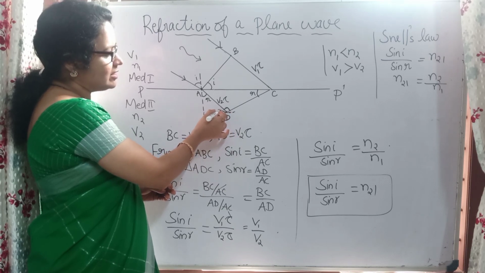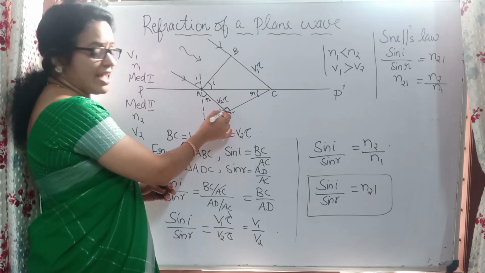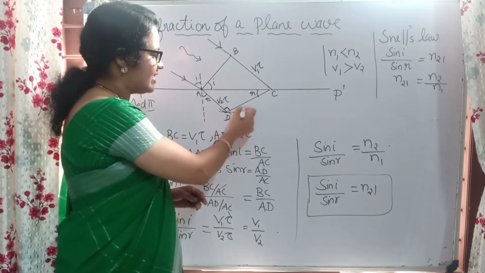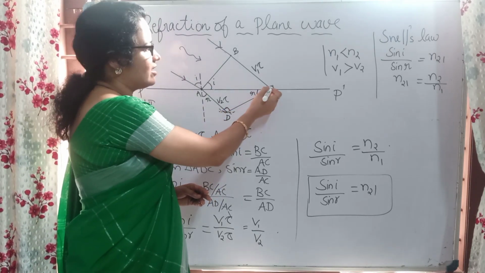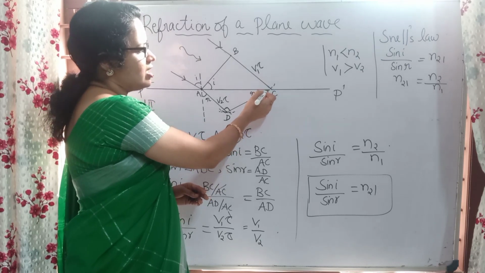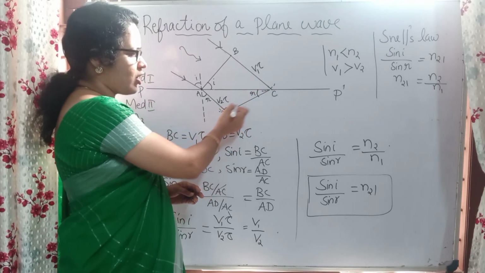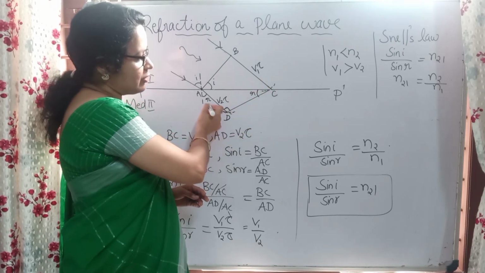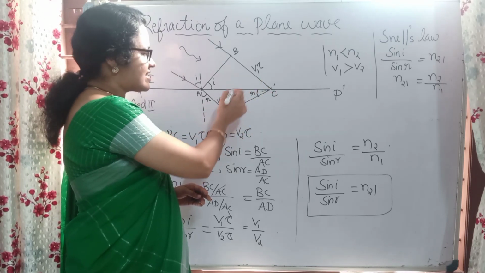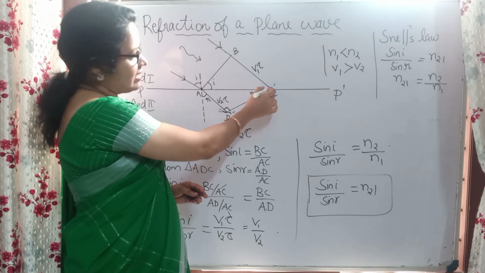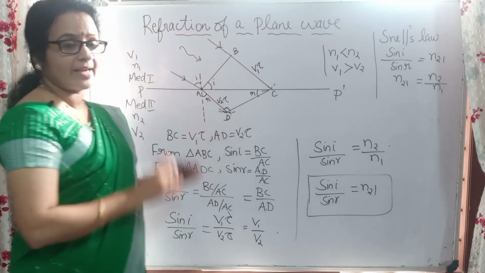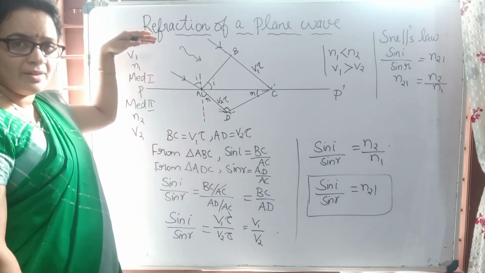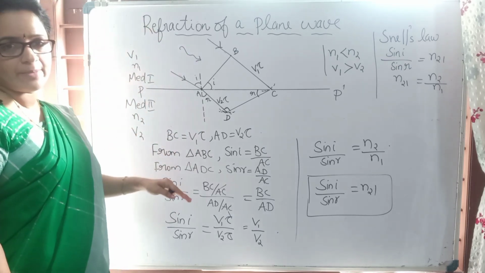Here again, this will also act as a source of the next wavefront. So we draw the tangent here, and here we have a point, right? So these tangents we will join. This is another wavefront. Clear? So here we will get another wavefront. Here we can see the distance is greater here and lesser there. The reason is that the light rays are traveling from a rarer medium to a denser medium.